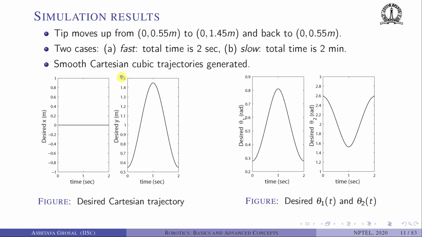So we have a smooth Cartesian cubic trajectory. Basically the desired x should be always 0. Y should go from 0.55 to 1.45 and back. These are two cubic curves which are patched together. From inverse kinematics, we can find out theta 1 desired and theta 2 desired. These also will be smooth curves, C2 continuous curves.